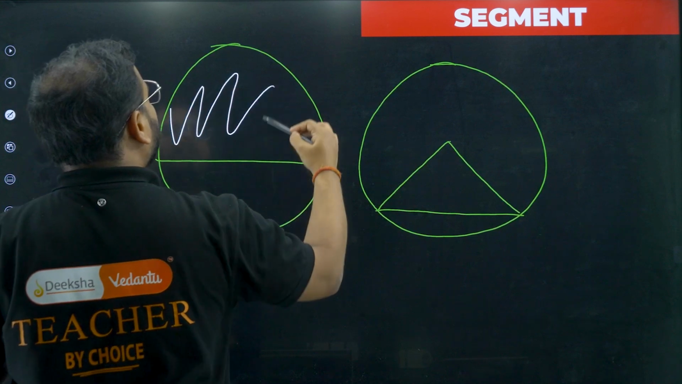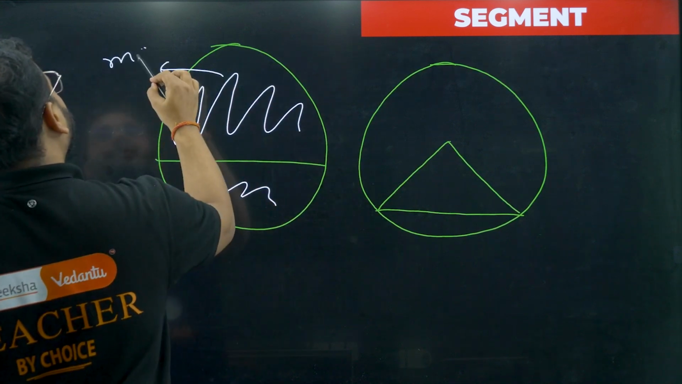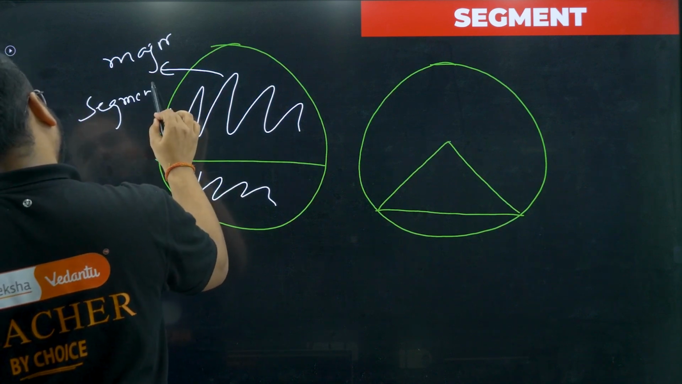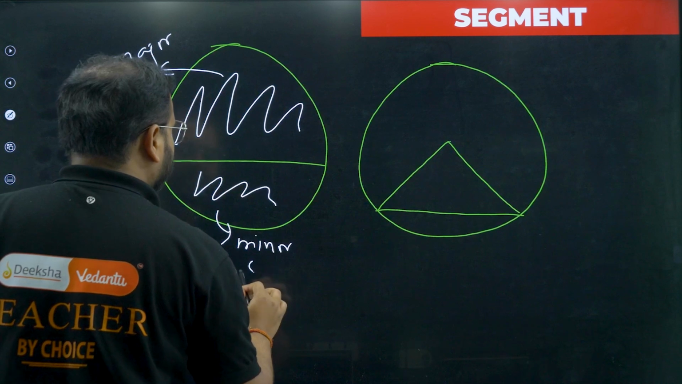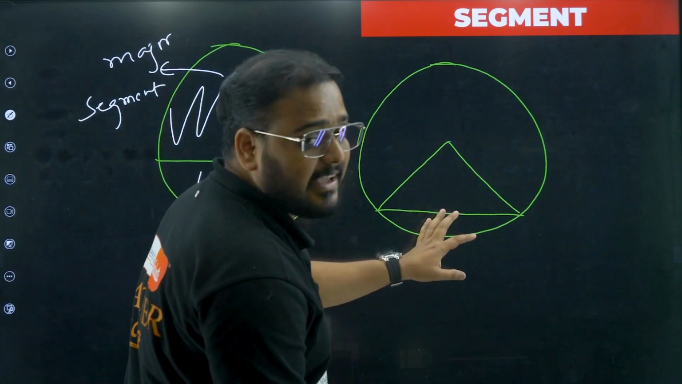This is called the major segment and this part is the minor segment. What is this, bacha? This is the major segment and this is the minor segment. Minor segment. Okay, so now you have to find the area of this segment.